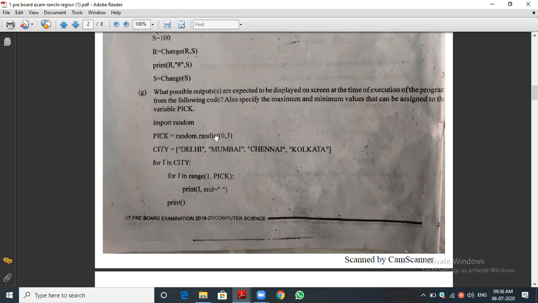Suppose pick generates 1, what will happen? For I in city, where city has Delhi, for J in range of 1 comma pick value. Suppose it is 1, then it is 1 comma 1. What is 1 comma 1? Mumbai will get printed. The starting value is this one and the stop value will be this one. Okay, Mumbai will be printed. Next time, likewise, it will print. Suppose the pick value is some other number. Have you understood?